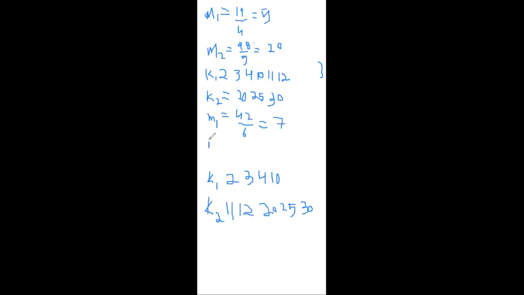Similarly, calculate M2 also. That is, how much? Calculate it. What values are there? 20 plus 25 is 45, 55, 65, 75 by 3. That is equivalent to 25. Okay, the same process we have to repeat it, guys.